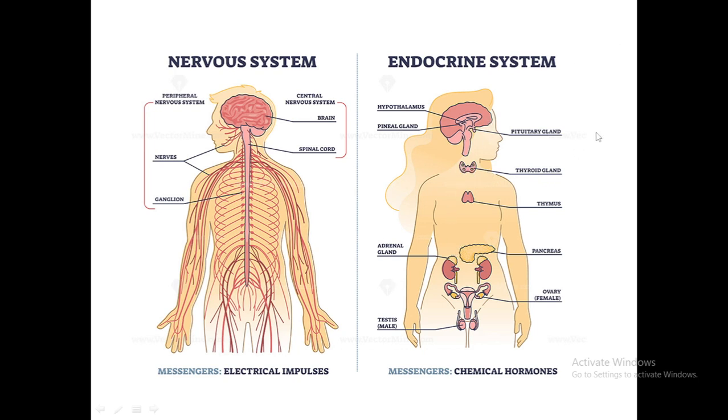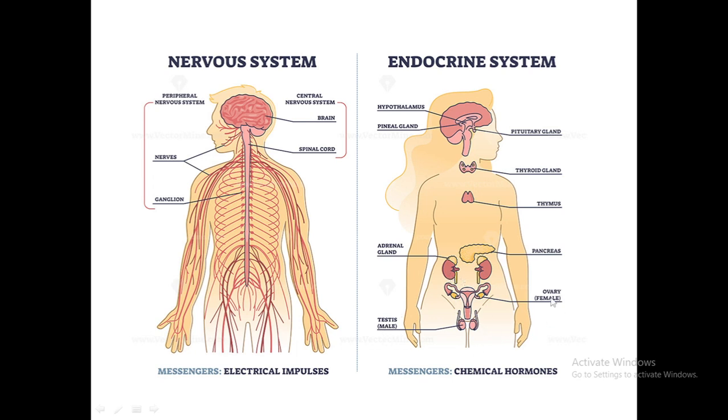There is a thymus here in our chest. There is a pancreas, which is an organ responsible for the production of two hormones, insulin and glucagon. Those two regulate the sugar level in our body. And there are the adrenal glands, found on top of our kidneys. These are commonly called the hormones of fight and flight. And there are also the gonads. For male, we call them testes. For female, we call them ovaries.